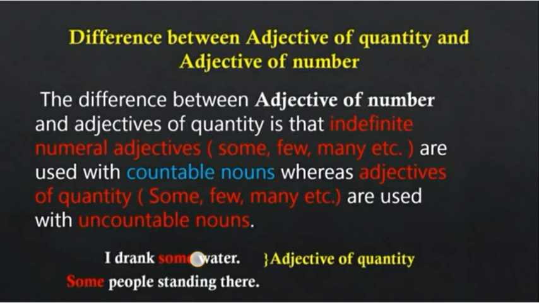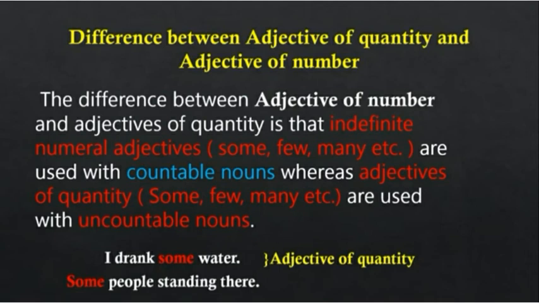What have you learned, children? The difference between adjective of number and adjective of quantity is that indefinite numeral adjectives some, few, many are used with countable nouns, which you can count, whereas adjective of quantity some, few, many both have the same examples. That's why there is some confusion. In the adjective of quantity, some, few, many are used with uncountable nouns.